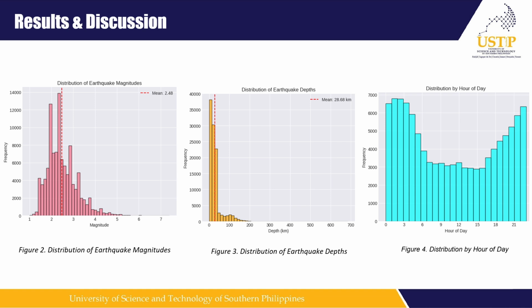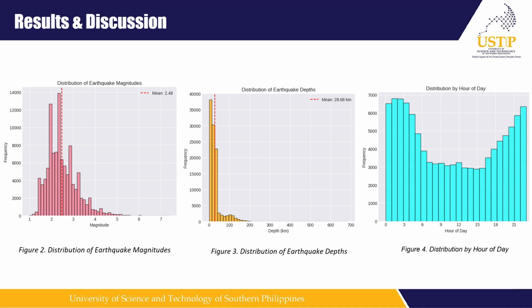Okay, so as for the results and discussion, we have here the following figures. Figure 2 shows the distribution of earthquake magnitudes. We have here a mean value of 2.48, and then the distribution of earthquake depths, which is 26.68. So we can see here that the magnitude usually ranges from 2 to 3, and for the depth, the mean is 28.68, meaning more on the shallow side and less of the deeper earthquakes.